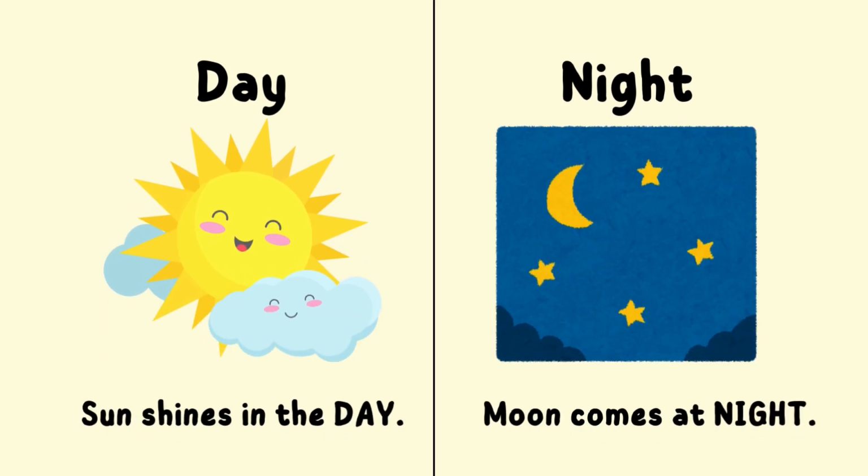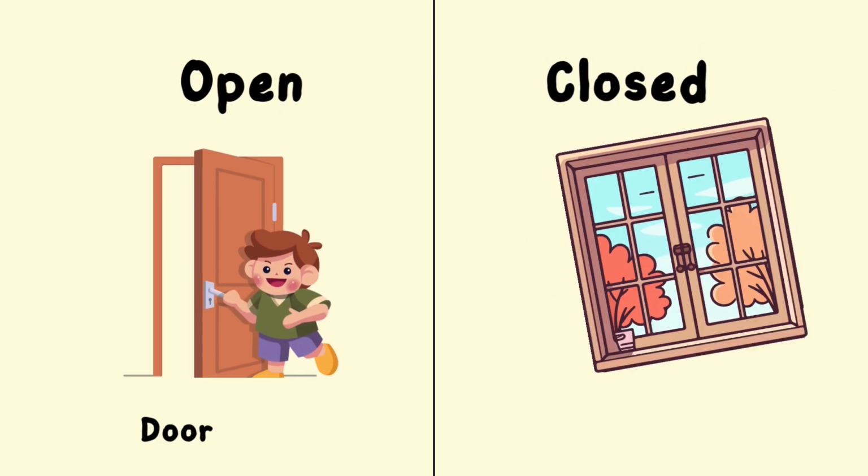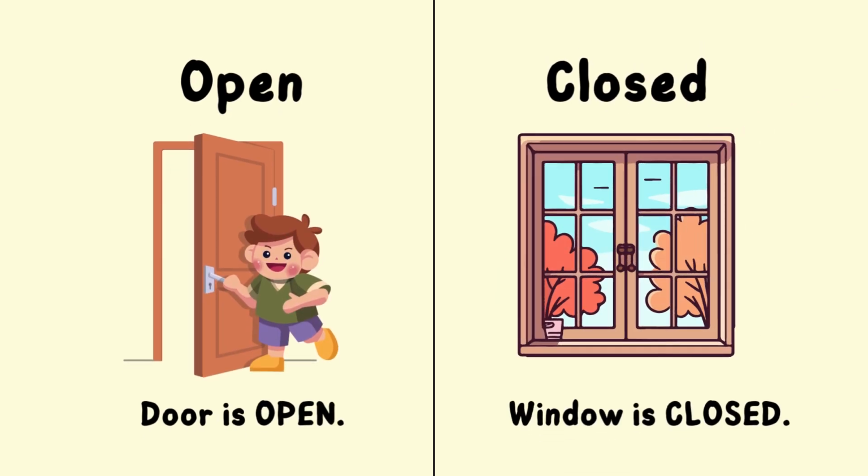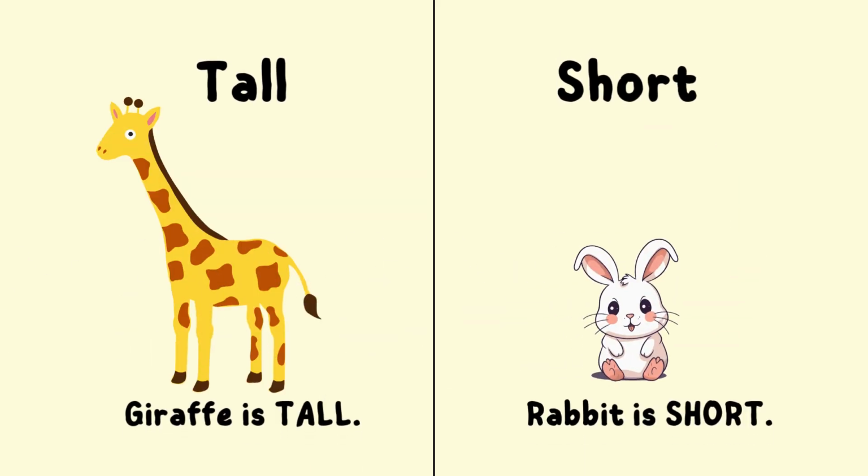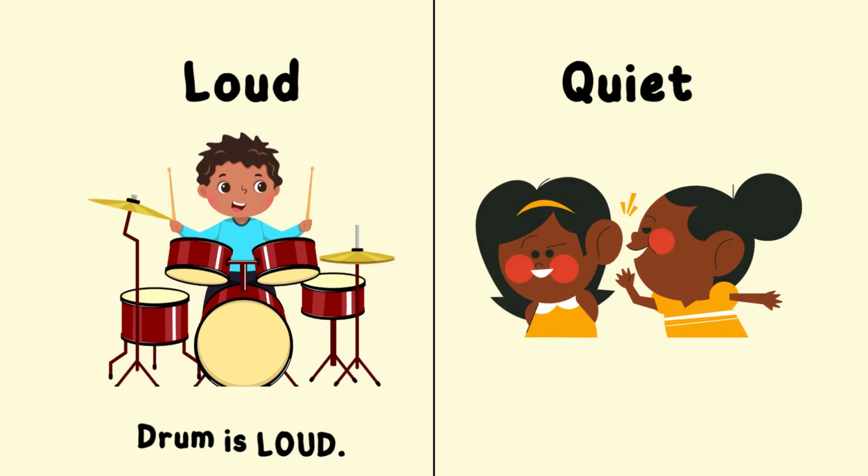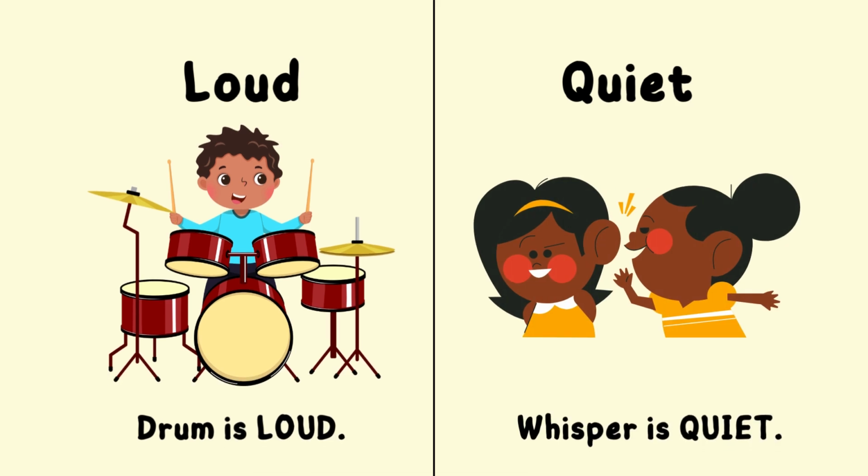7. Day, night. Sun shines in the day, moon comes at night. 8. Open, closed. Door is open, window is closed. 9. Tall, short. Giraffe is tall, rabbit is short. 10. Loud, quiet. Drum is loud, whisper is quiet.